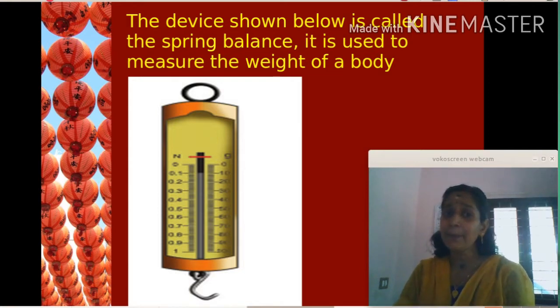In this spring balance, you can see a symbol N and a symbol G here. This N represents force in Newton, weight in Newton. This G represents weight in gram. By hanging objects here using thread, we can take the weight of the stone and the metal piece.